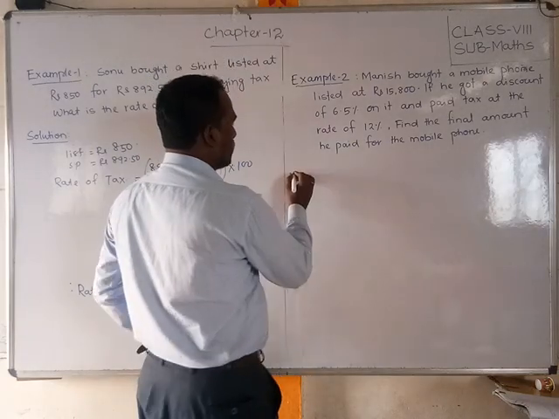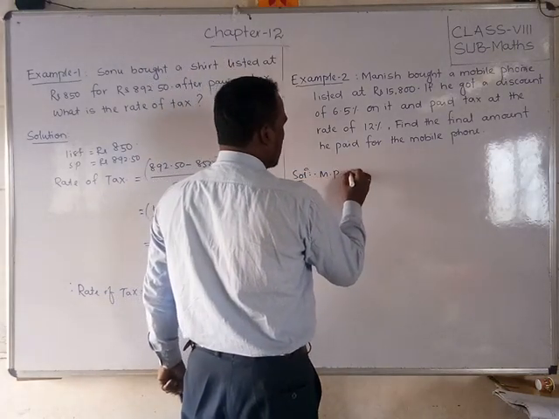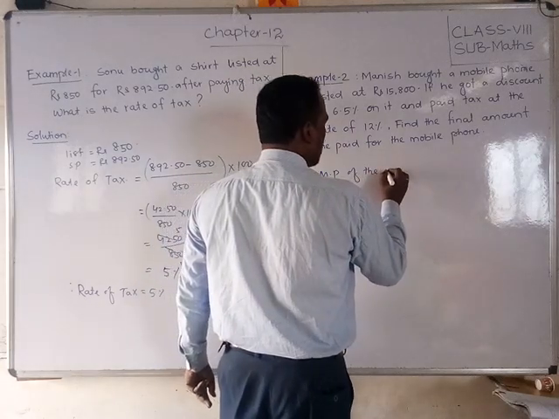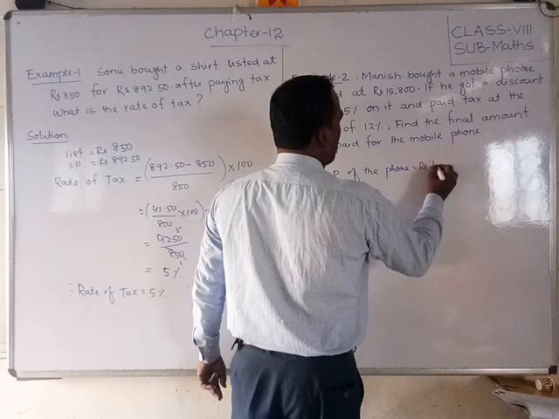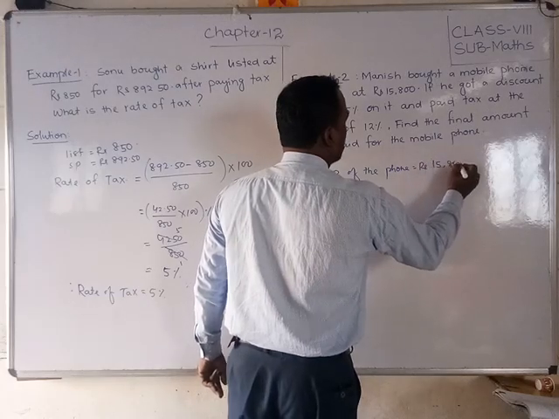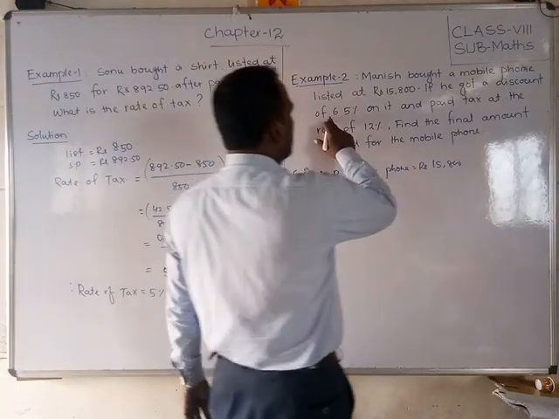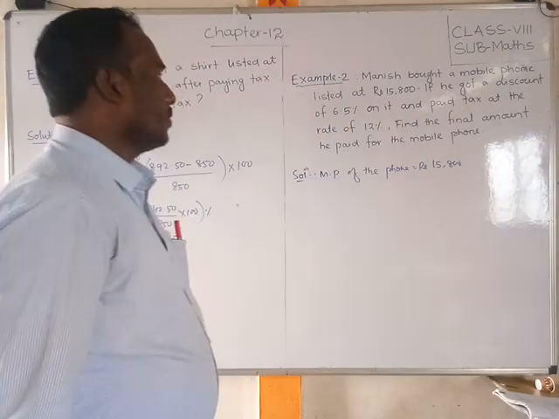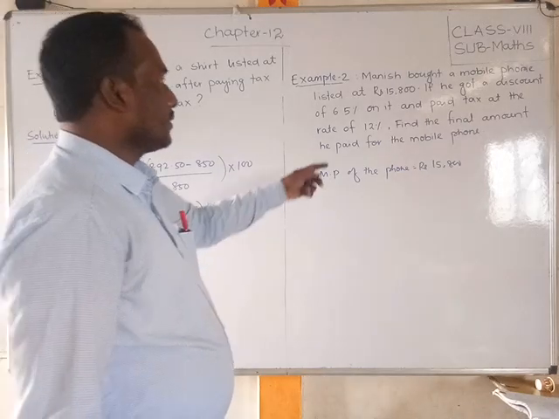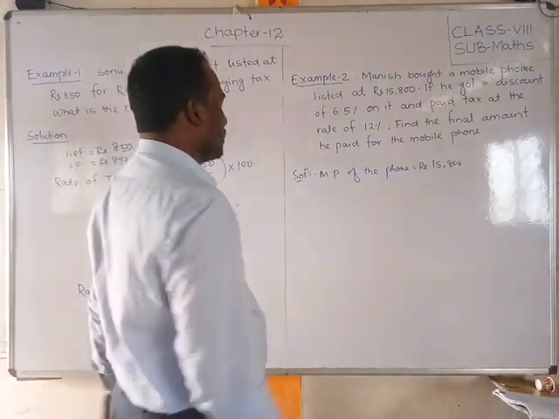Okay, solution: mark price of the phone is equal to कितना, 15,800. This is the mark price. Listed means mark price. Okay, if he got a discount of 6.5% on it, and then after paid the tax 12%, that means what is the discount first we can find out.